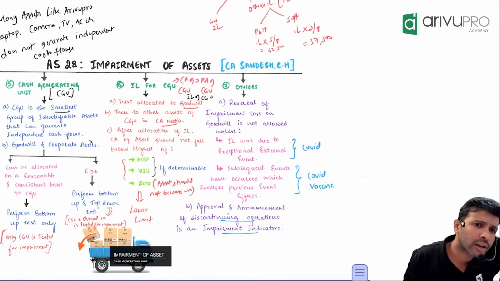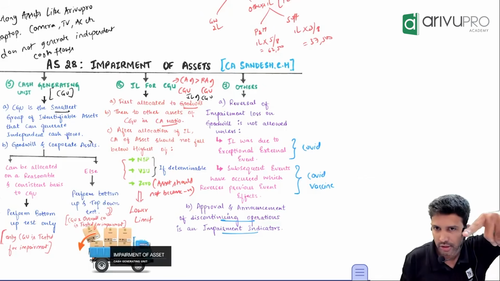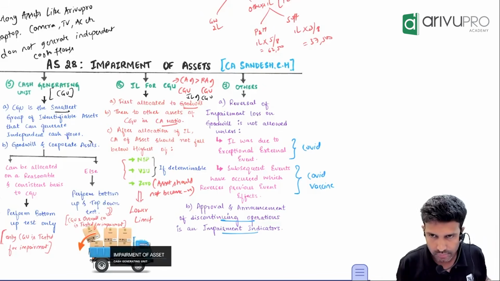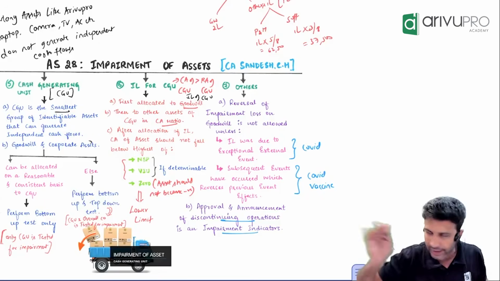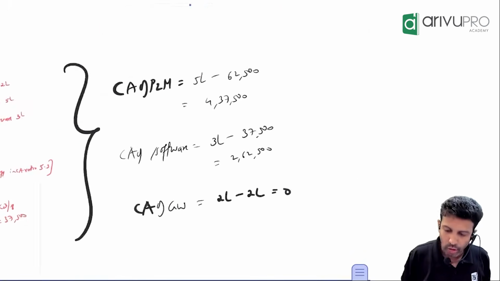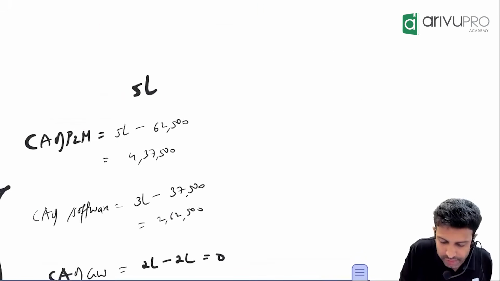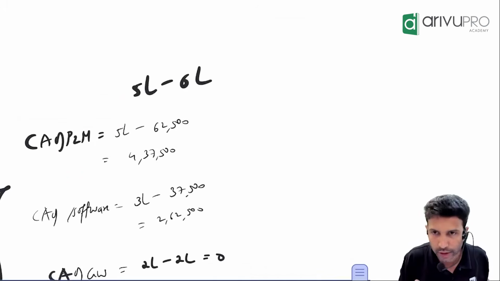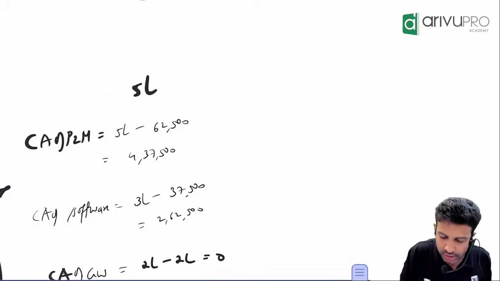It can't become 0, it can't go negative. So what he's saying is, if the carrying amount is 5 lakh and impairment loss is 6 lakh, what do I do? You can't book 6 lakh impairment loss.